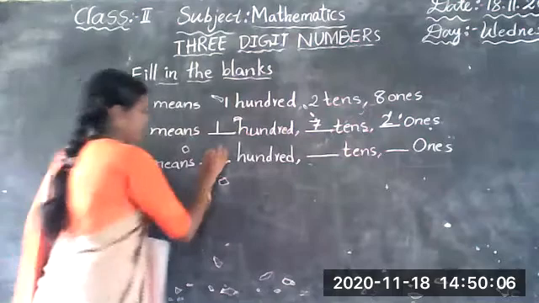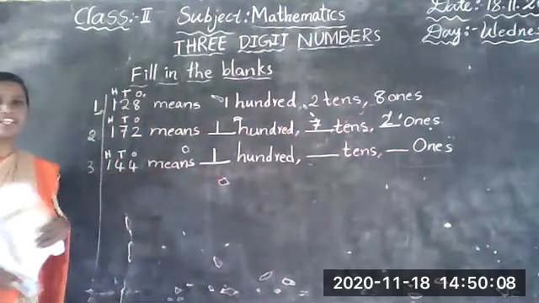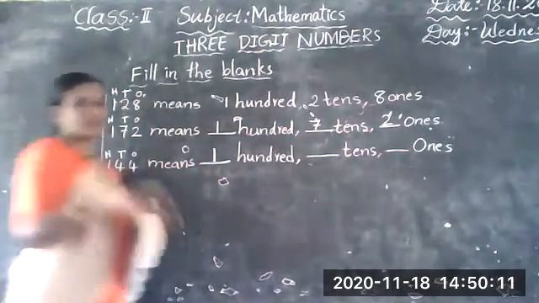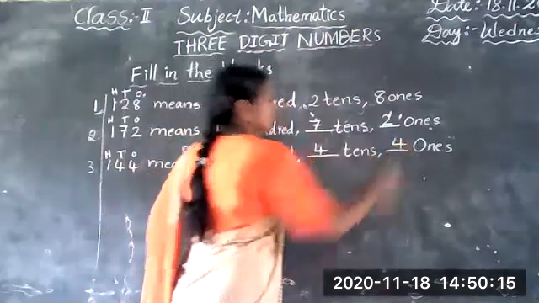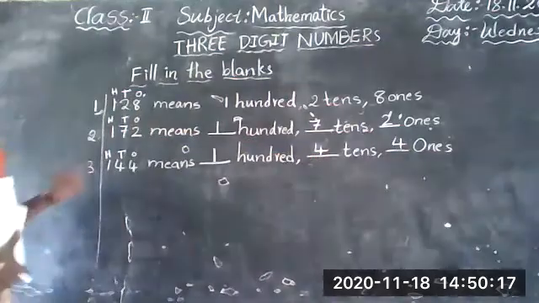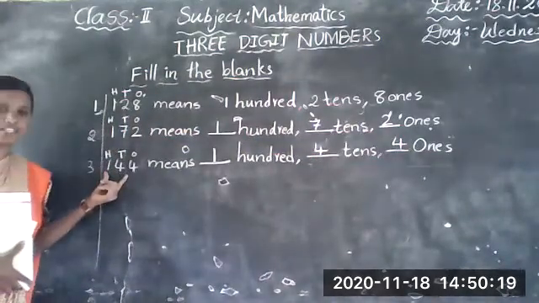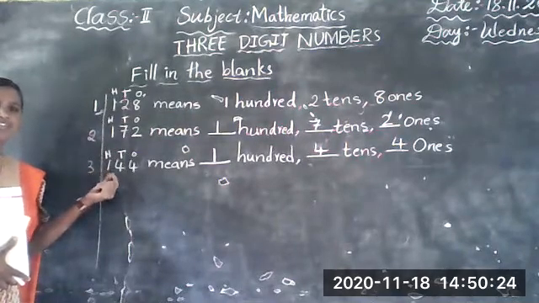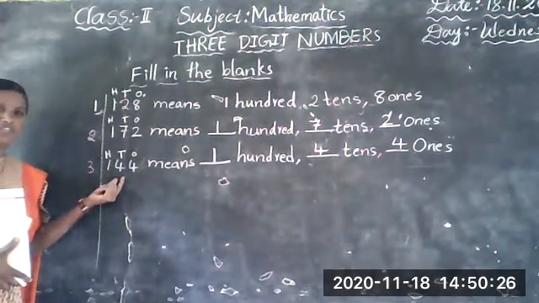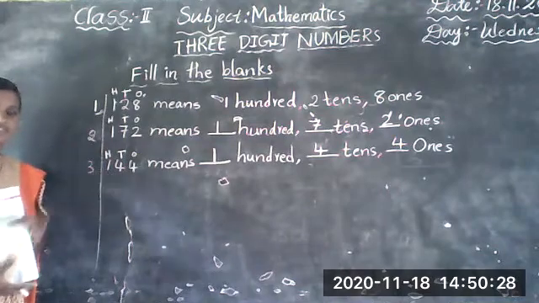Very good. How many tens are there? 4 tens. How many ones are there? 4 ones. So this is already 144. Say the number name: 144.